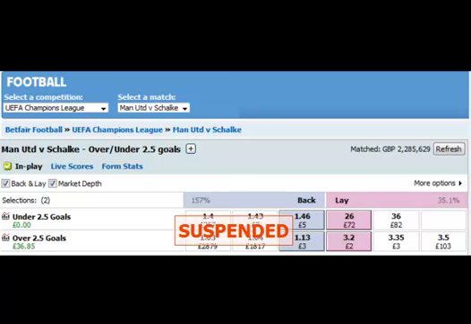So immediately it opened up. What it allowed us to do was, we'd had our initial stakes on, all weighted on the over 2.5 goals market, so it was just really a case, as the goals started to go in, we could just unload our liability. So we took a little bit off when the first goal went in. I mean, the second goal came so quick. We'd had cover on the 1-1 scoreline, so obviously our under 1.5 goals and our 1-1 scoreline had immediately gone once it came 2-0 to United. So the sensible thing to do here was just to remove our liabilities on the under 2.5 goals market.